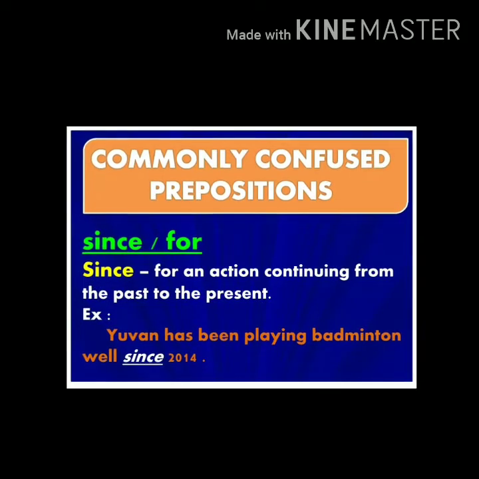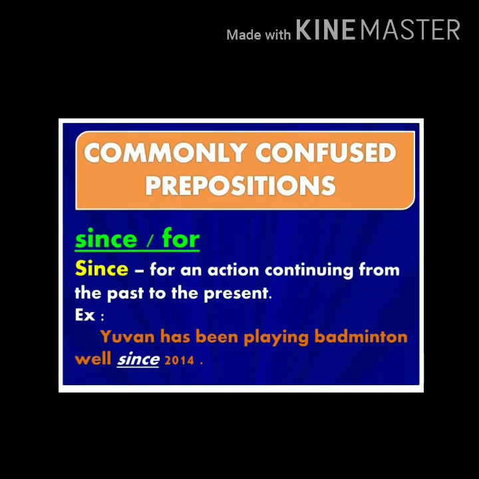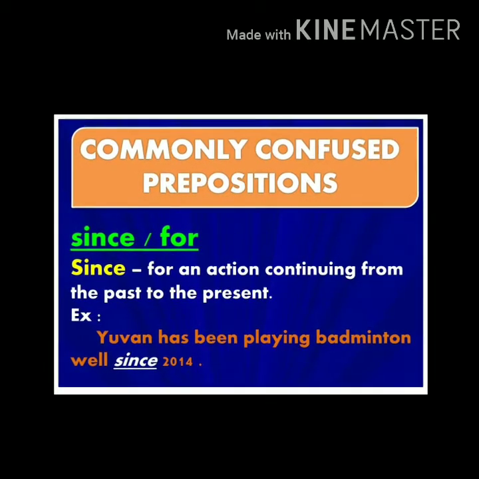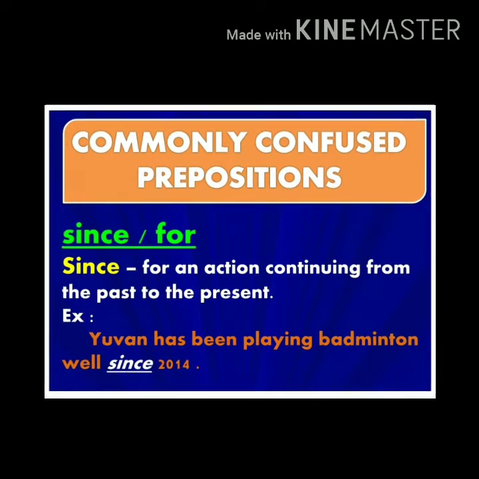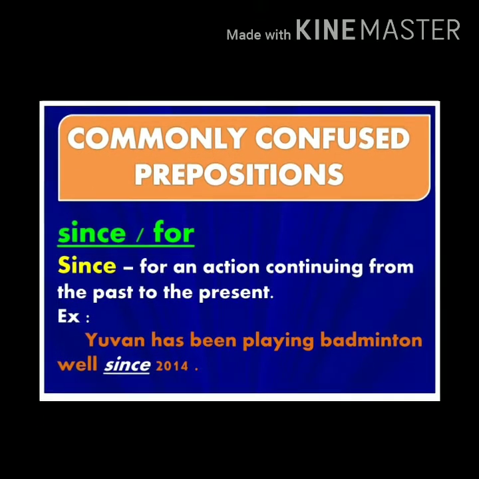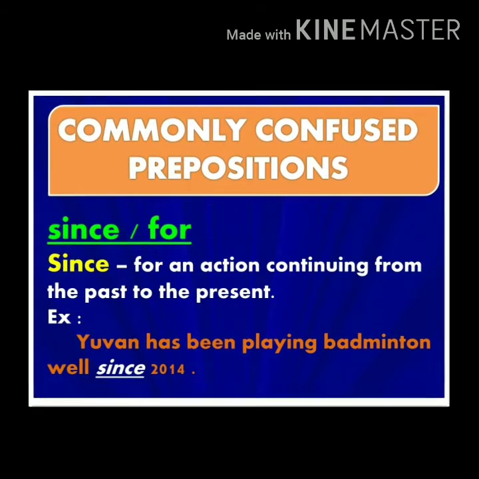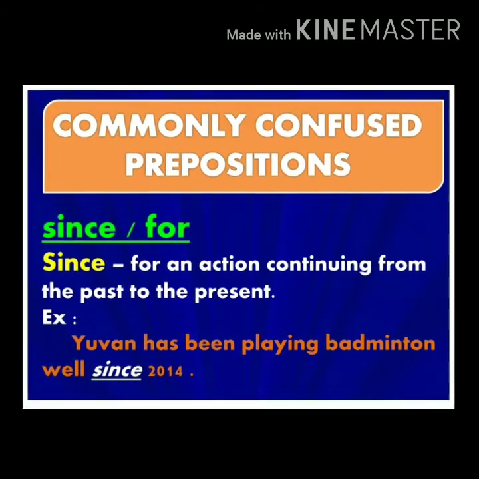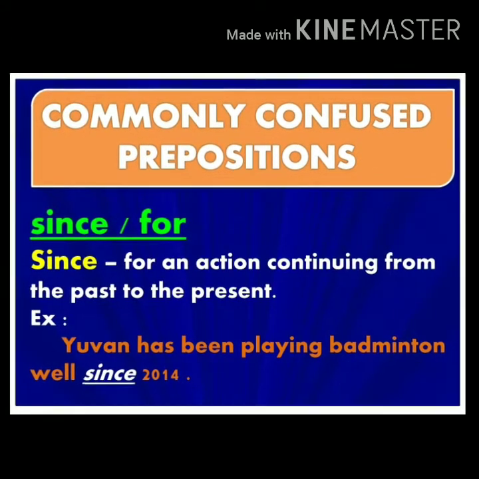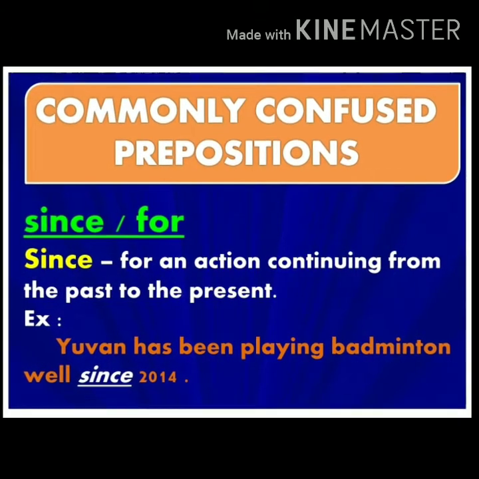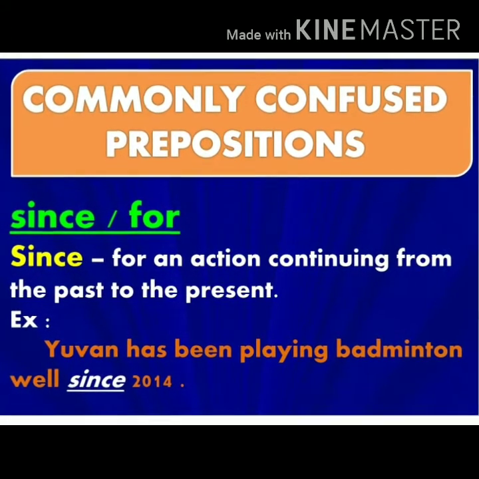Now we see a few commonly confused prepositions. First one is since and for. We use since to indicate the beginning of a time period until the present. Since is used for the starting point of actions, events, or states of being. Since can only be used with the perfect tense. Example, Yuvan has been playing badminton well since 2014. Here, Yuvan started playing in the year 2014, but the action of playing is continuing till now.